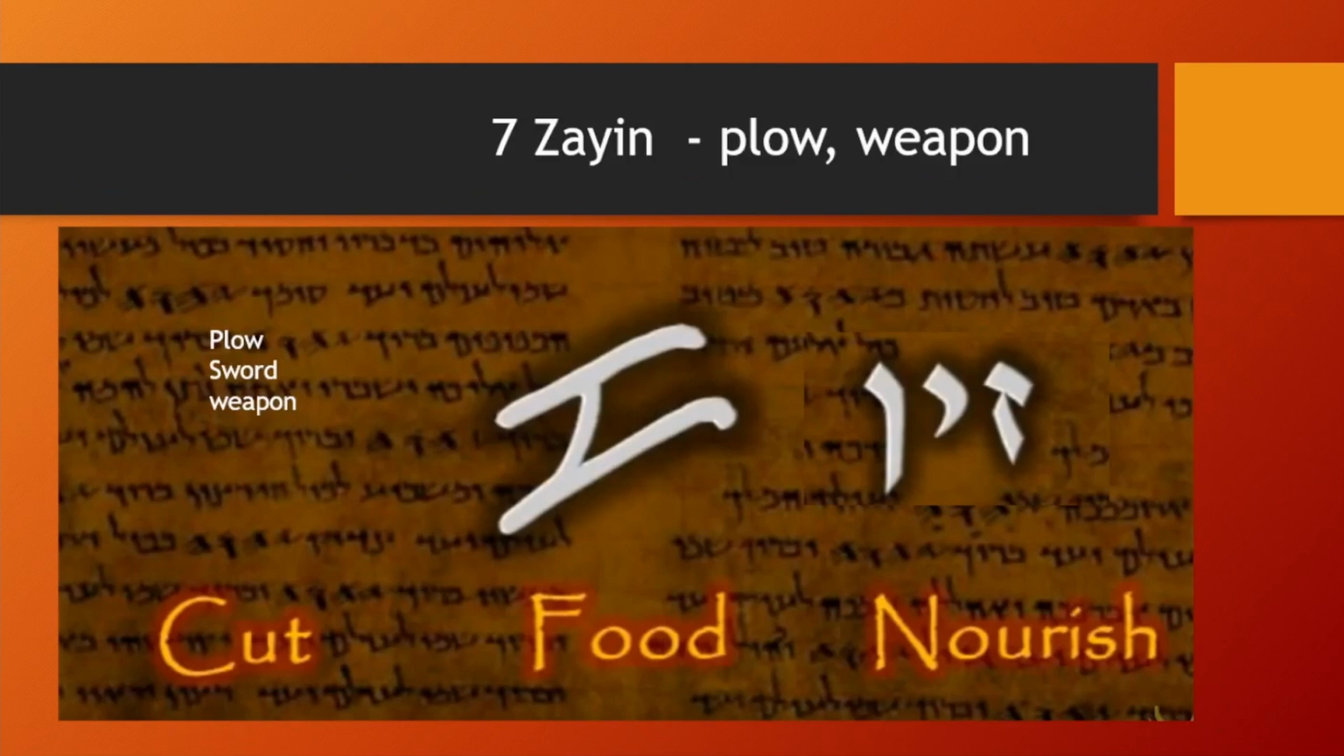Let's look at Zayin. Zayin's picture is that of a plow, or a sword, as in a weapon. Number 7. So you will hear the word cut, because there's a plow. You know, eventually you will find food, because you plow the land, sow the seed, and reap a harvest. So it can also talk about being nourished.